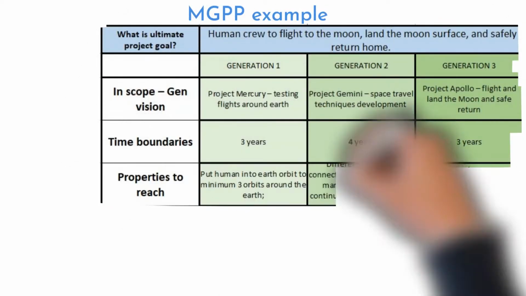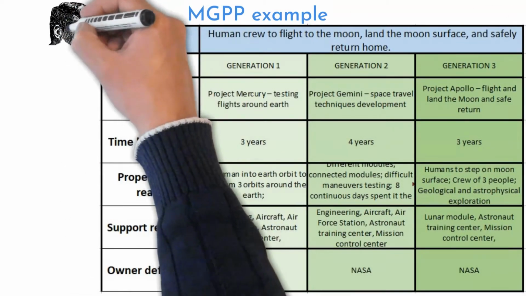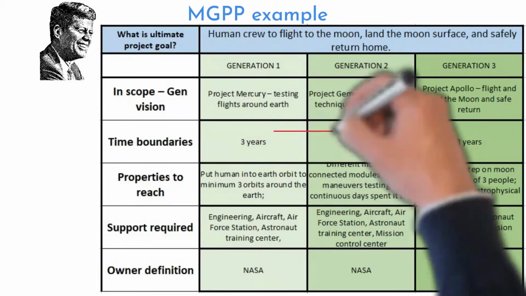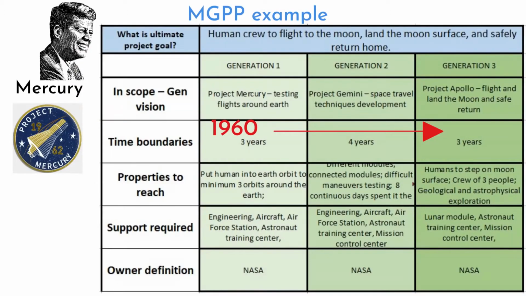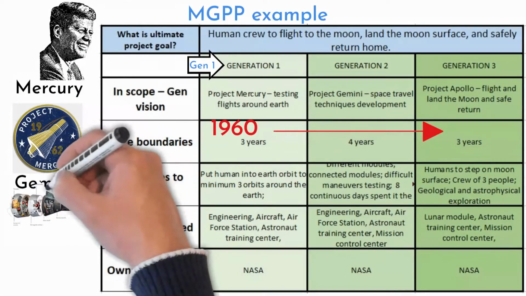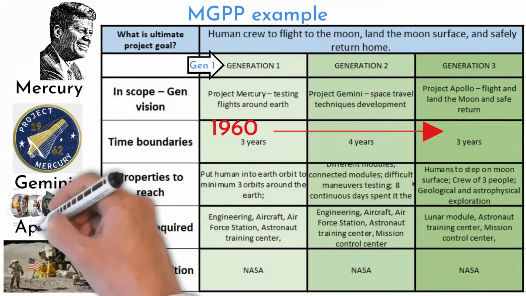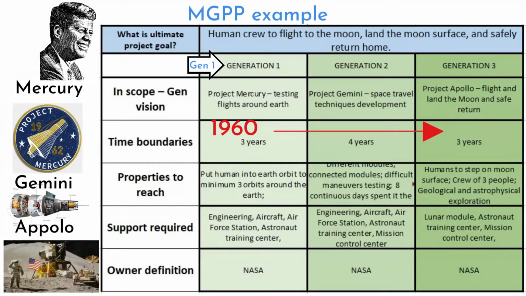Here is a long-term plan example. It describes President Kennedy's 10-year plan to land on the moon, presented in the year 1960. Generation 1, Project Mercury, and its goals. Generation 2, Project Gemini, and Generation 3, very well known, Project Apollo with flight and landing on the moon. Impressive, isn't it?